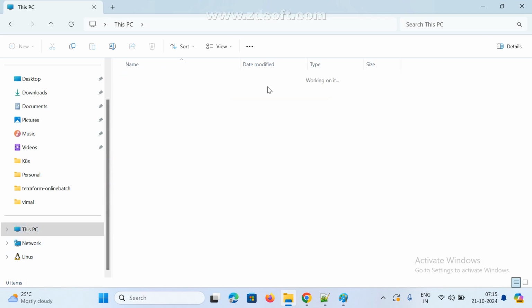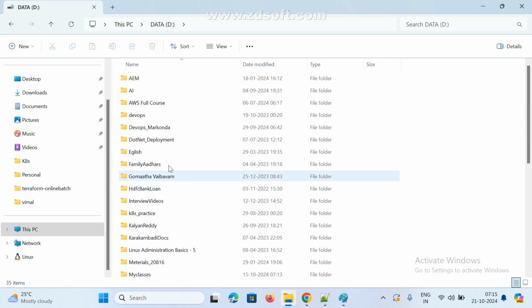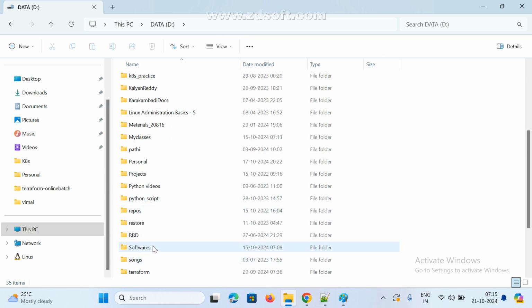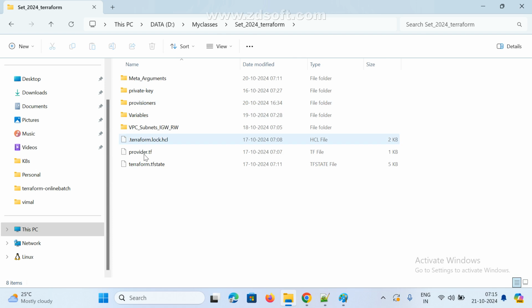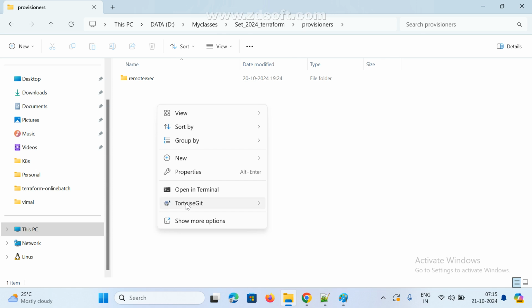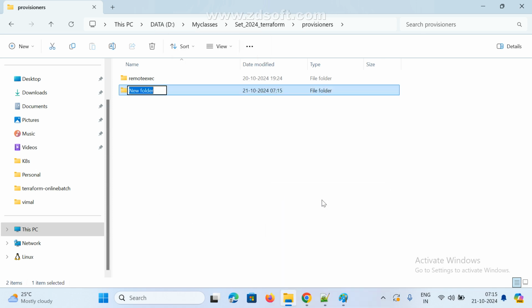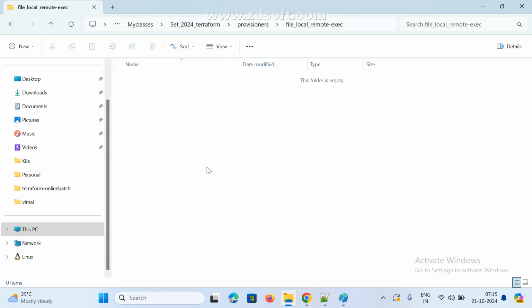So here, go to here, where I created my classes, and so provisioners. Under this provisioner, I am going to create one directory. So everything we can: file provisioner, local exec, and I am going to add everything in the remote-exec. Okay, so first, I need some sample files.